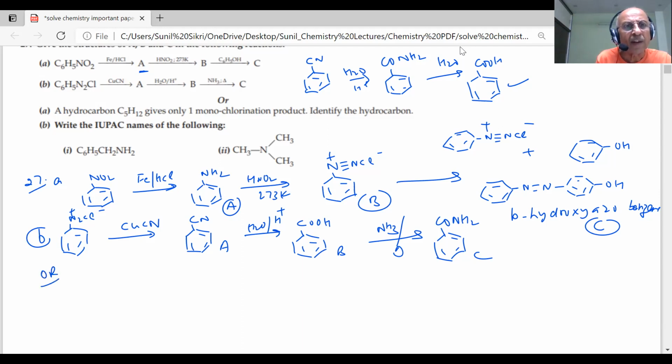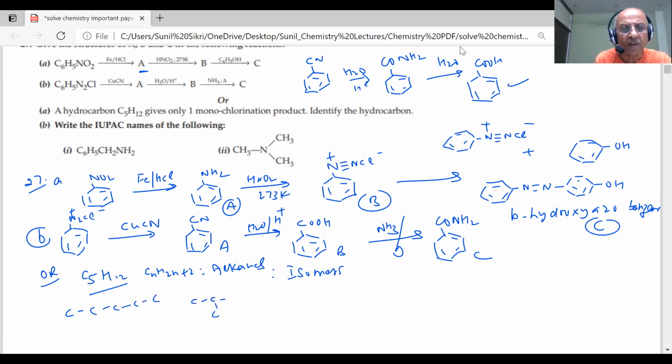When you have C5H12, students, what is this? CnH2n+2, alkanes. How many isomers can you write? First, you have to see the straight chain isomer. Then you can have side chains.